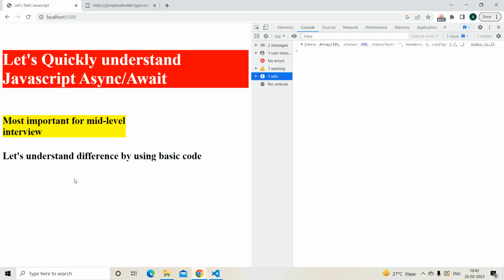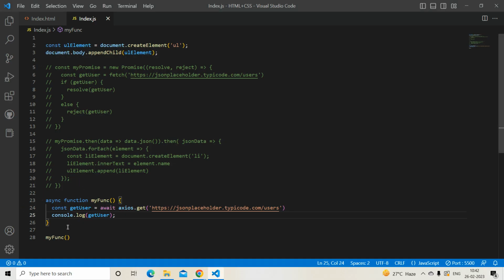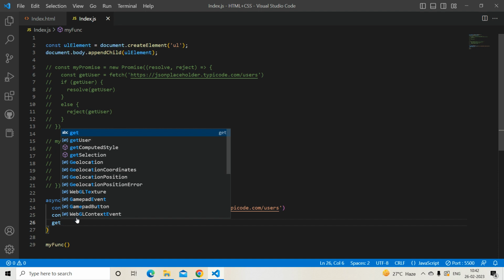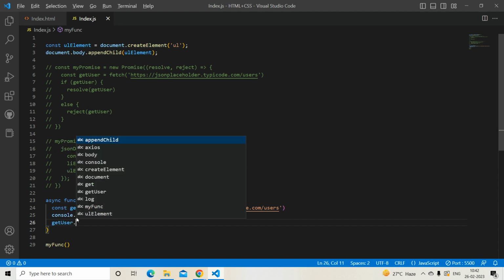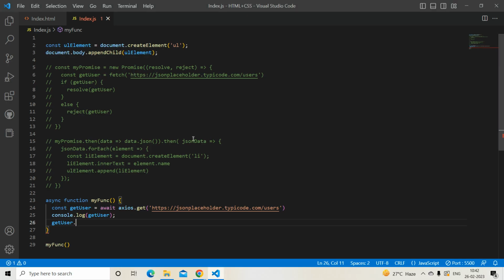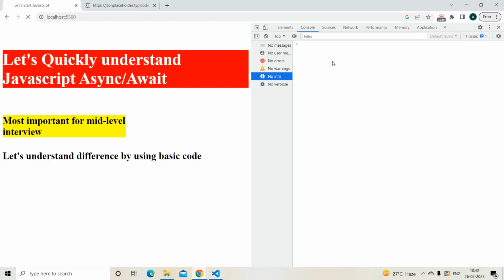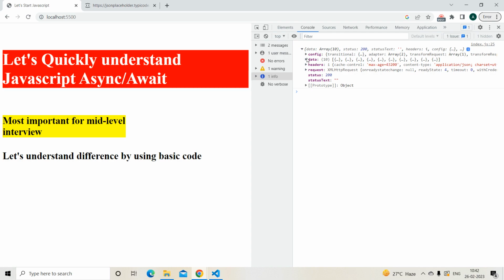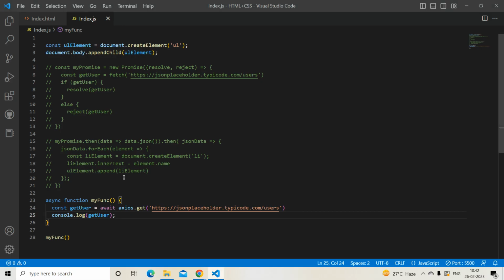So let me quickly show you the data as I showed in my promises. So first I will write a loop, getUser, or I think I'm getting it in data. First of all, get the data first. Data, then inside data, I'm getting. Okay.